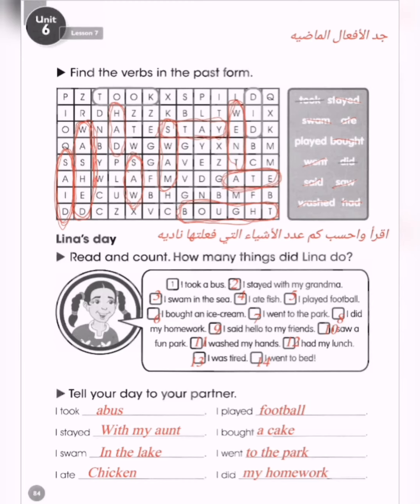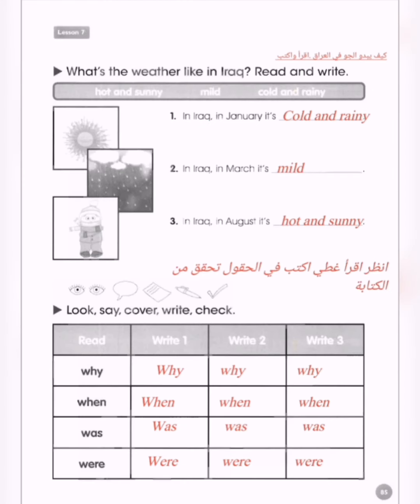We're gonna move to the next page. What's the weather like in Iraq? Read and write. Hot and sunny. Mild, معتدل. Cold and rainy, بارد وممطر. So number 1, in Iraq, in January, it is cold and rainy. Of course, in January, it is cold and rainy.